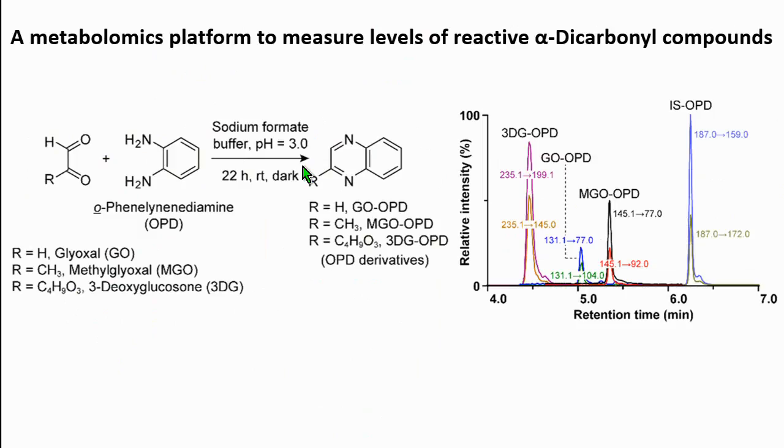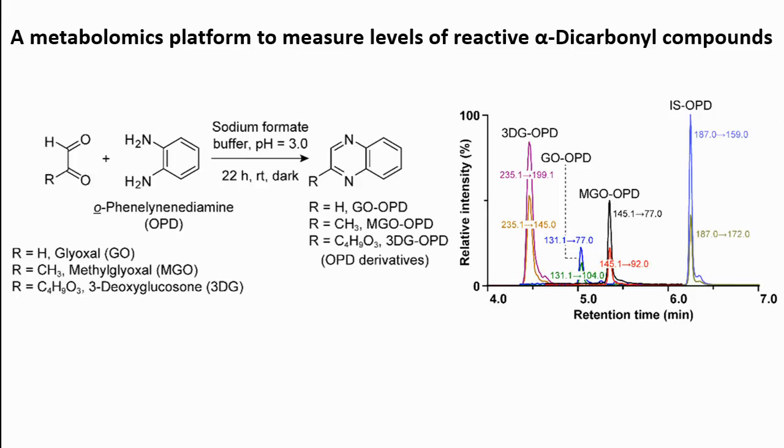The first thing that we did in our study is develop a metabolomic platform to measure these alpha-dicarbonyls. We developed a highly sensitive platform based on an earlier published study, so that we can accurately measure each and every alpha-dicarbonyl. On the left side, what you can see is the derivatization protocol. Here we derivatized each and every alpha-dicarbonyl to a stable orthophenylene diamine derivative. And on the right, you see individual peaks of each of the orthophenylene diamine derivatives of these alpha-dicarbonyls. So now we have a platform to measure alpha-dicarbonyls accurately in our model system.